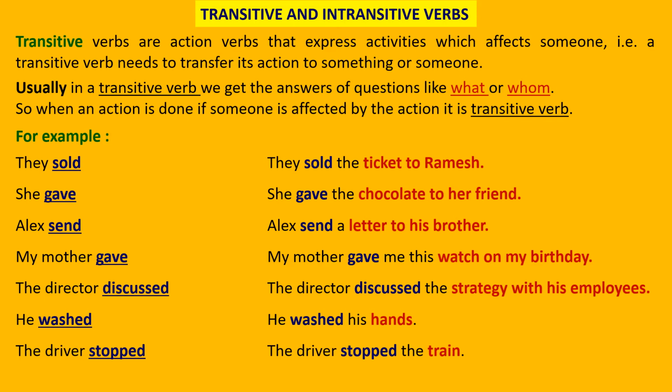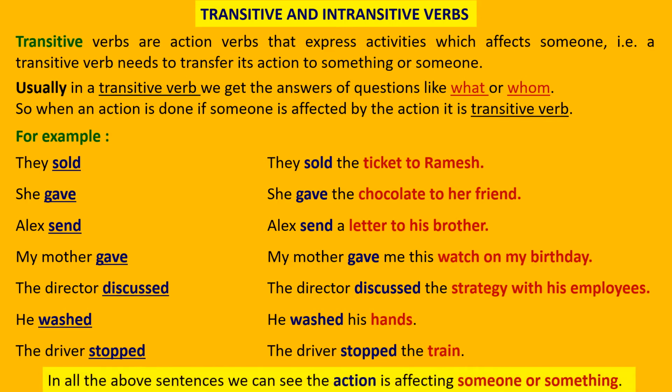So I hope it is clear that in a transitive verb, when the subject is doing any action, the action is being passed on to some object. So in all the above sentences, we can see the action is affecting someone or something, and when this happens, it is called a transitive verb.